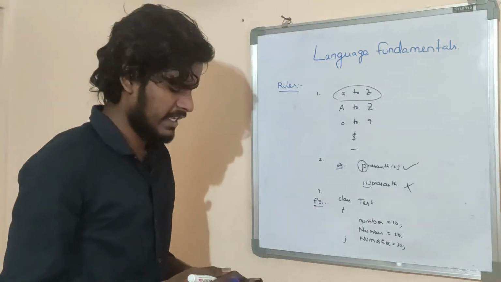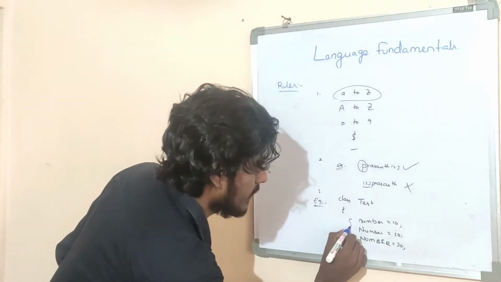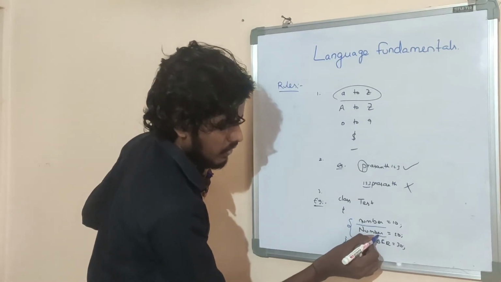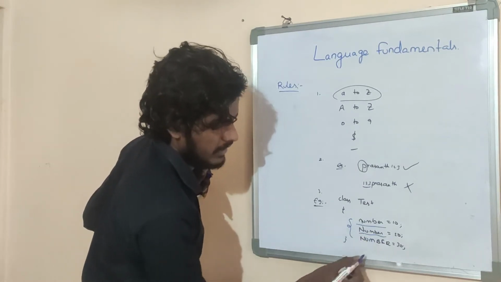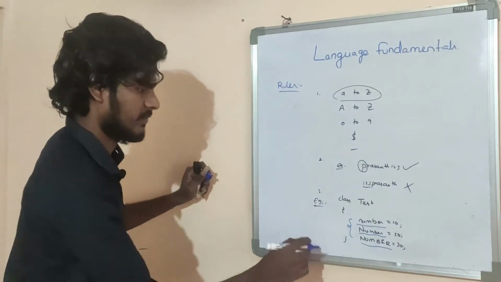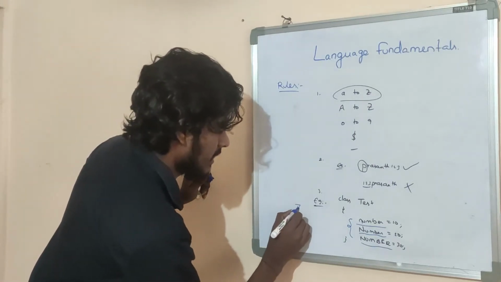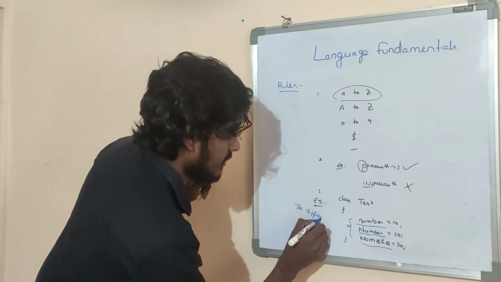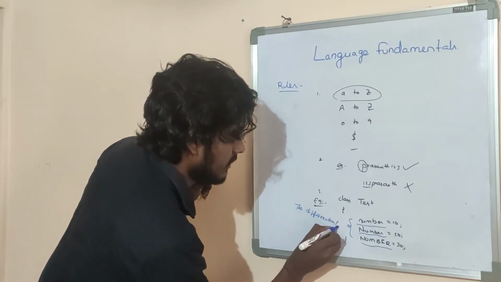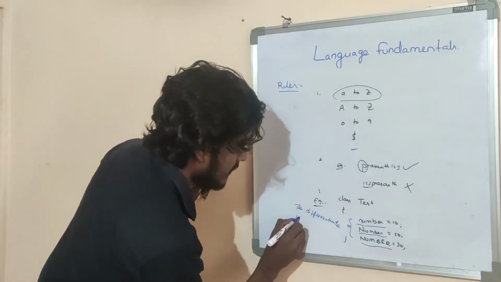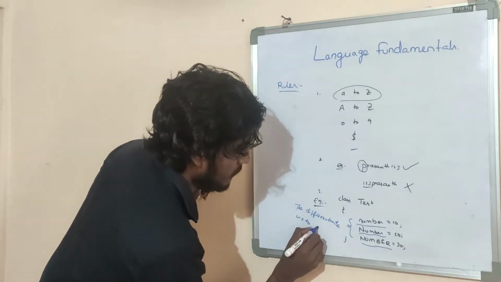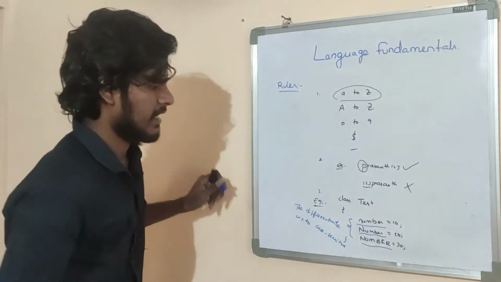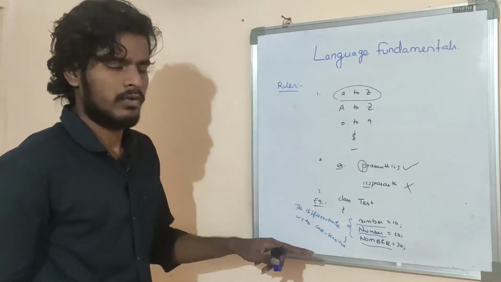Listen carefully. Java identifiers are case sensitive. These are lowercase letters. The first letter is uppercase. These are uppercase letters. They are differentiated with respect to case sensitivity.